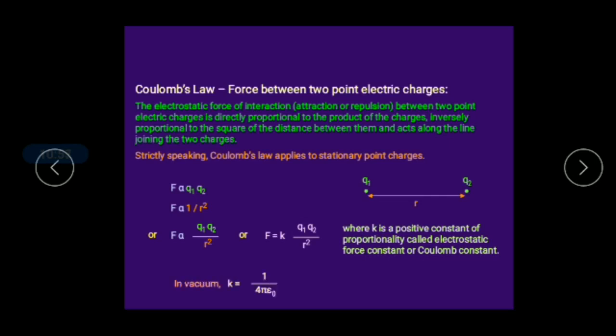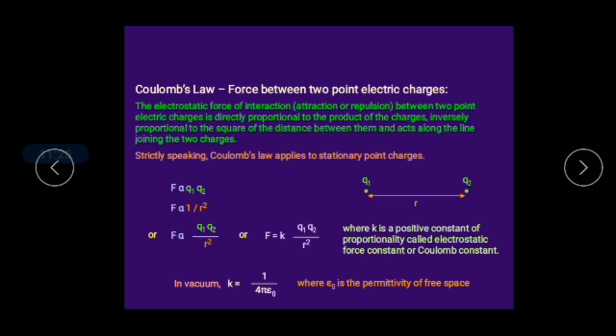The value of k is 1 by 4 pi epsilon naught, right. 1 by 4 pi epsilon naught, it is in vacuum, which means the charges are placed in free space or in vacuum. The same charges may be in some medium, which means these charges may be present in oil or water, or any other medium, right.